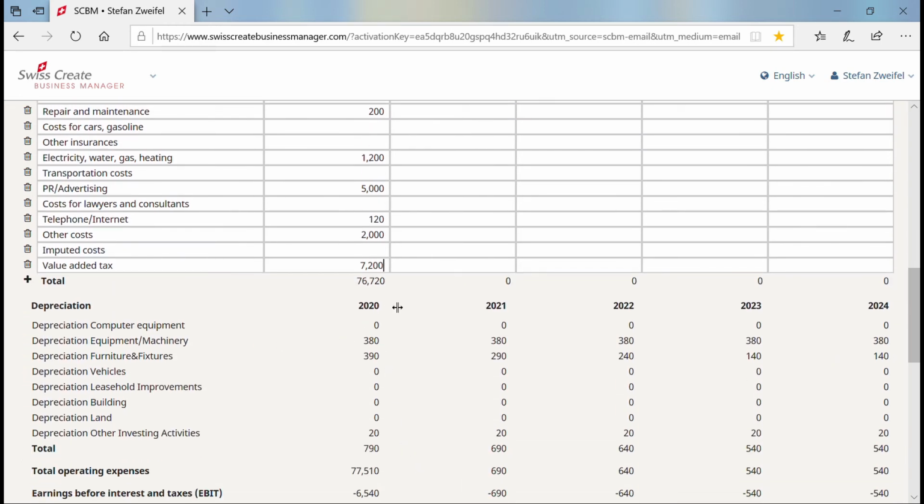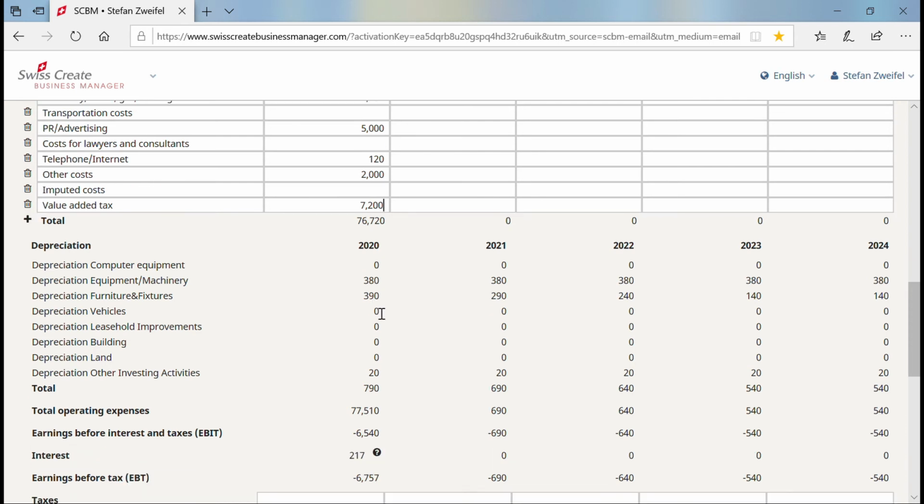The depreciation is coming from the investment plan. The operating costs and depreciation added together give the operating expenses of 77,000. And I have here the result of the EBIT.